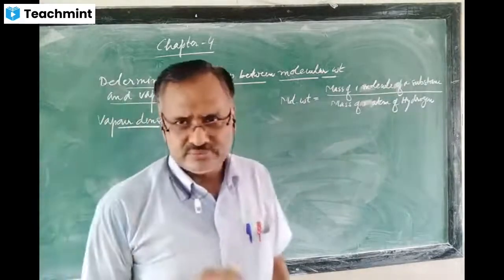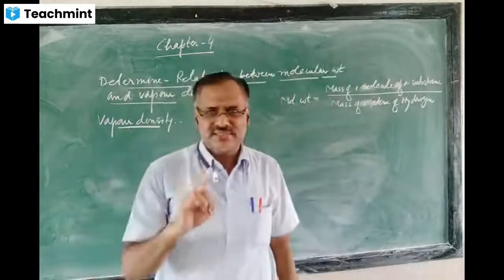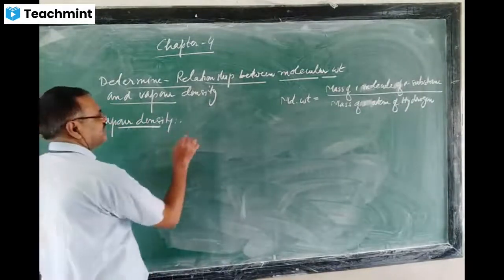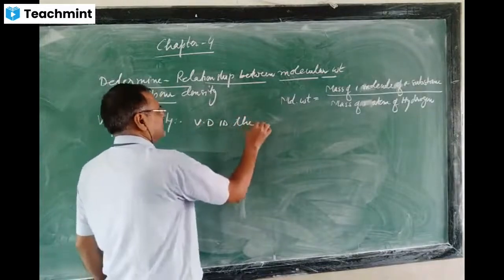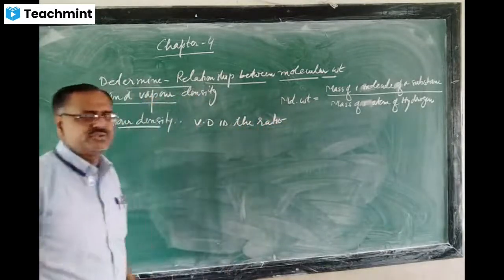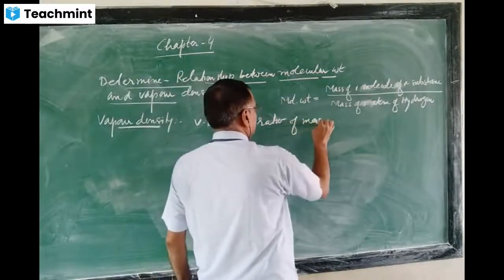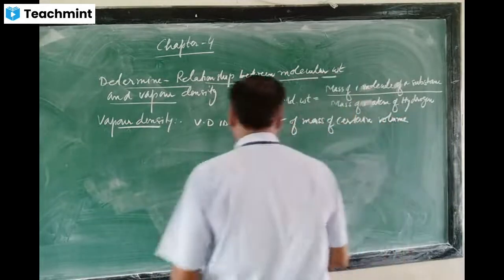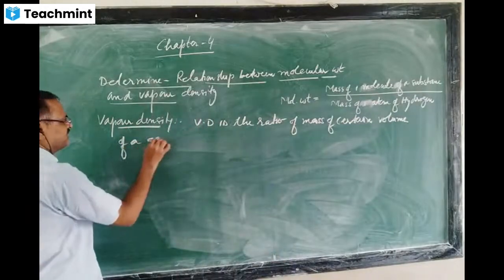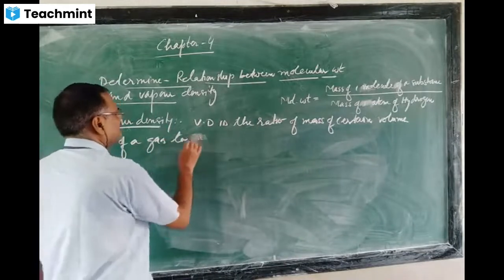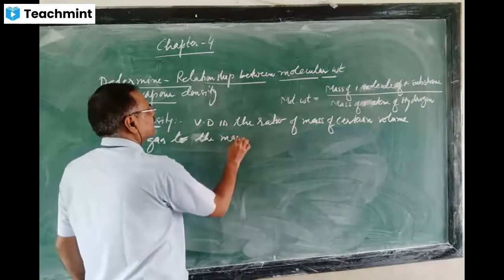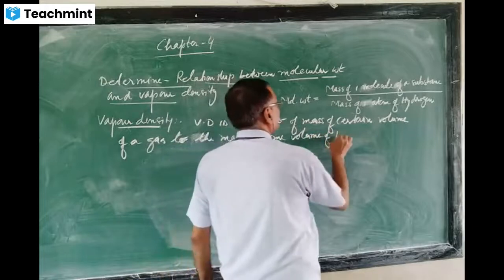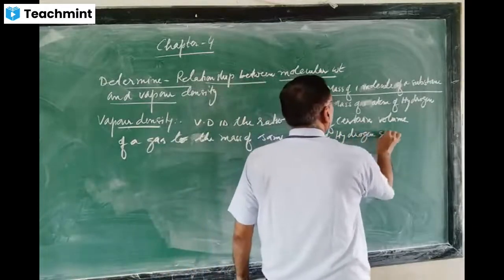Vapor density is the ratio of the mass of a certain volume of a gas to the mass of the same volume of hydrogen gas.